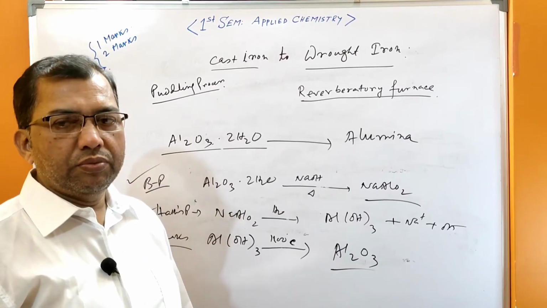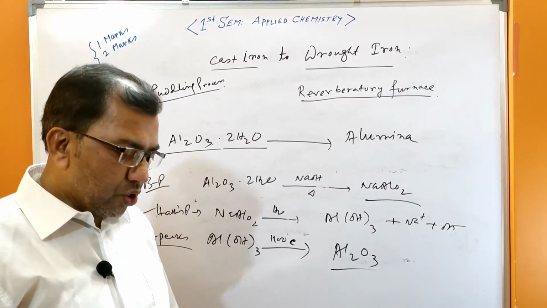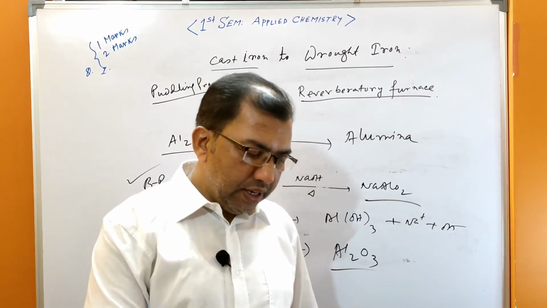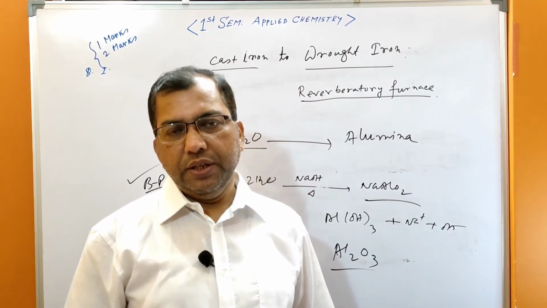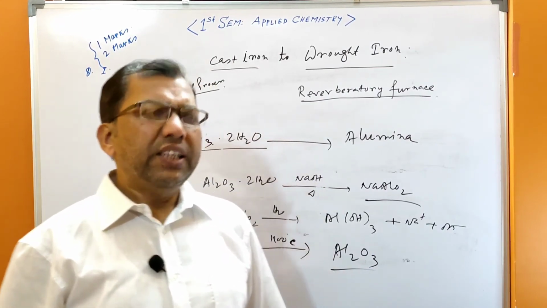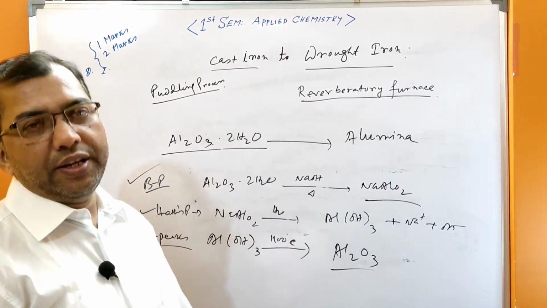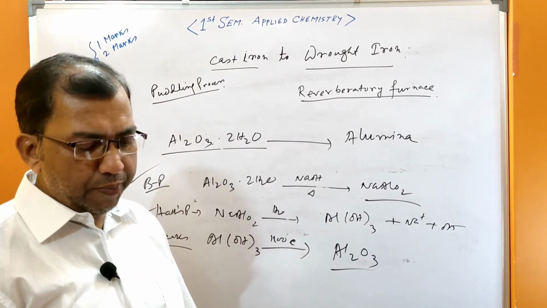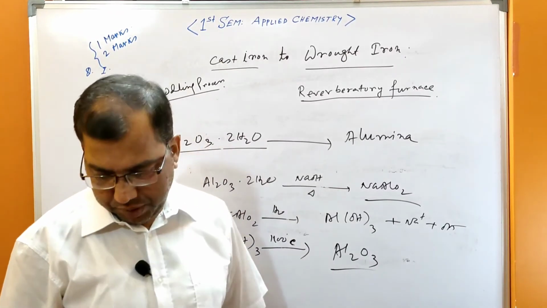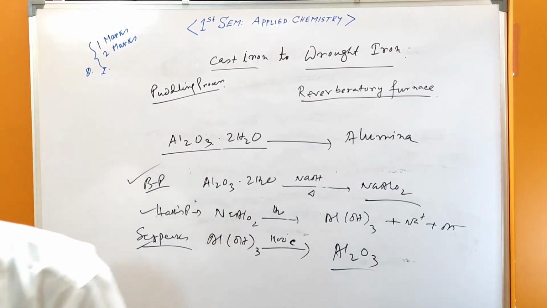Soft water does not contain these minerals, so it produces foam and lather easily. That is the main thing. Calculation of hardness will be discussed in the next video. This type of question may come.